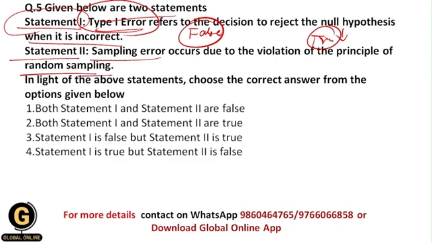Basically, sampling error occurs due to mistakes in the sampling techniques, or due to mistakes in choosing the wrong sample size. All of you getting? So sampling error does not occur due to the violation of the principle of random sampling, and that's why this statement again becomes false. So your correct answer should be 1 over here, because both of these statements are false.